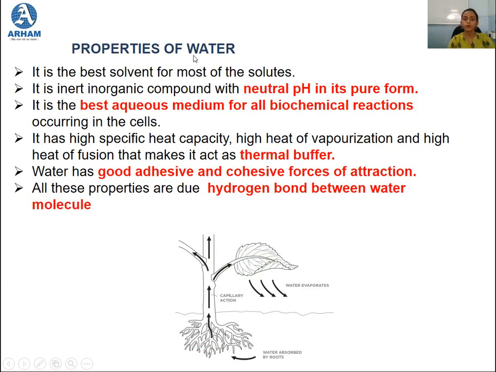We have studied the properties of water, where it says how water is essential for the plants. The first property is it is the best solvent for most of the solutes. Second property is it has neutral pH in its pure form, that makes it the best medium for the transportation of minerals and food molecules. Then it is considered to be the best aqueous medium for all the biochemical reactions. And as it is the best aqueous medium for all the biochemical reactions, it is considered to be a raw material for the process of photosynthesis.